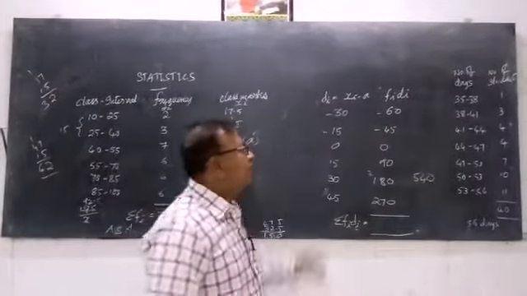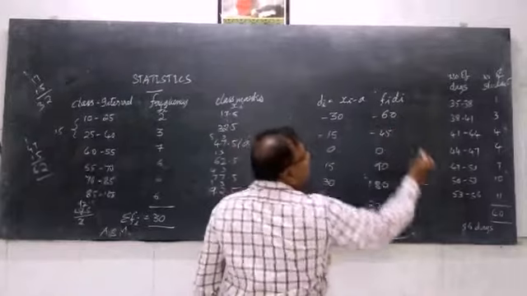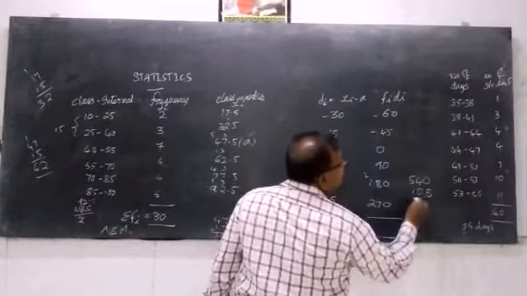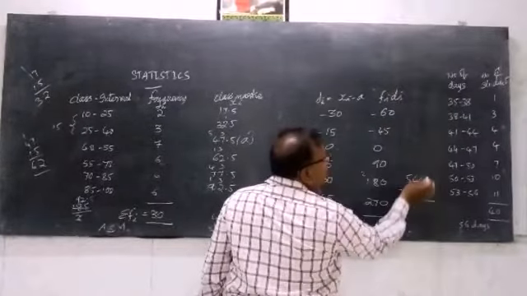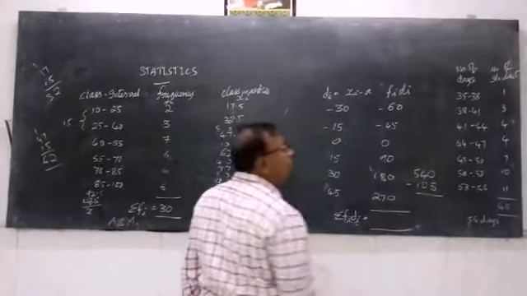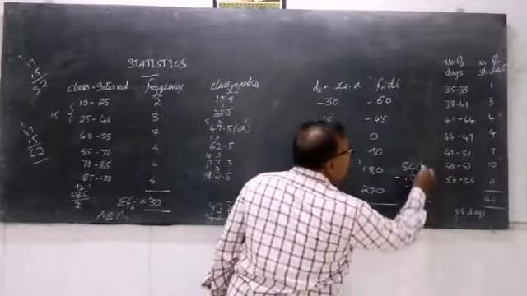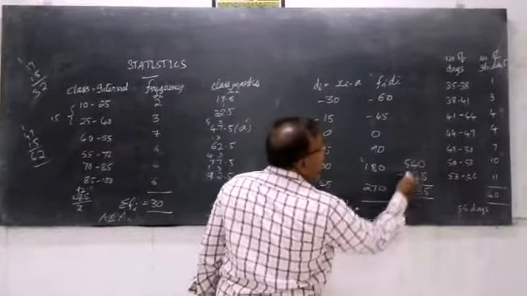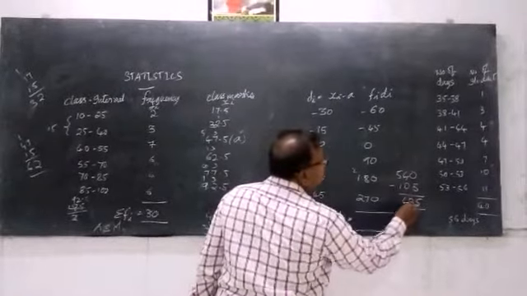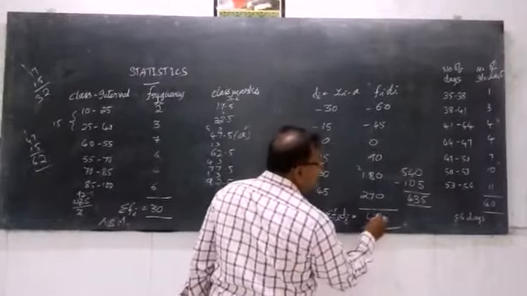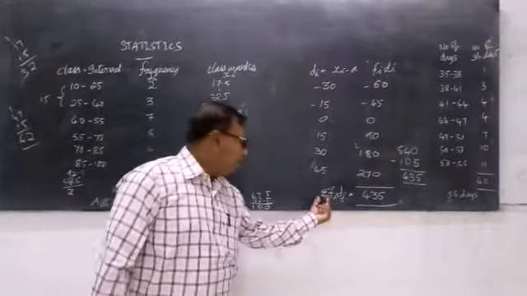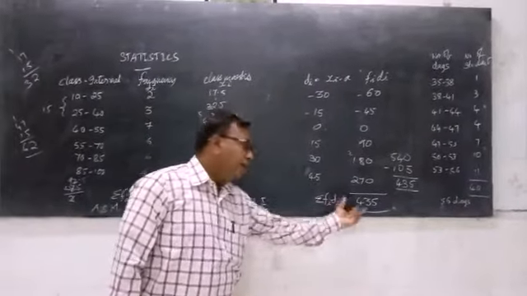What about the negative values? Add the negative values: 5 plus 0 is 5, 6 plus 4 is 10. So from the positive values subtract the negative values. What are you going to get? 10 minus 5 is 5 and 3. Then 5 minus 1 is 4. So 435 is the value of the sum of fi di.